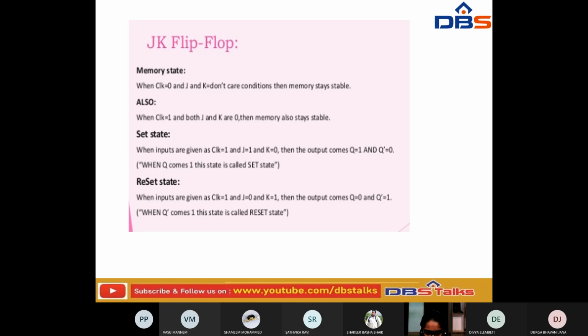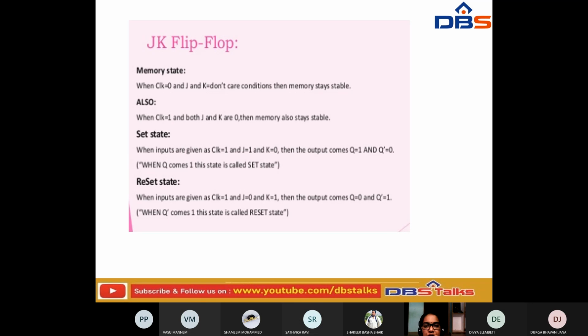See, now let us see in this JK flip-flop what the memory state, set state and reset state are. When clock is equal to 0 and J and K are don't care conditions, then the memory stays stable. Also when clock is equal to 1 and both J and K are 0, then the memory also stays stable.